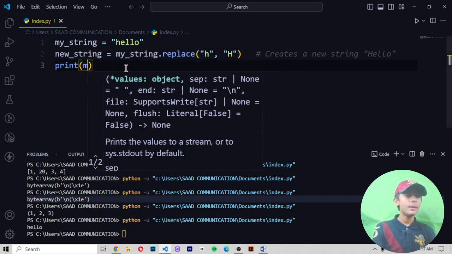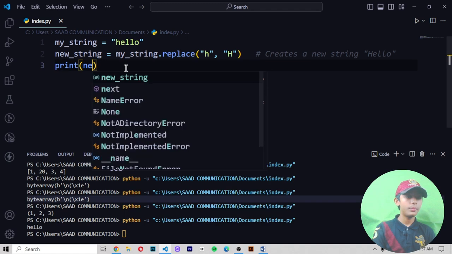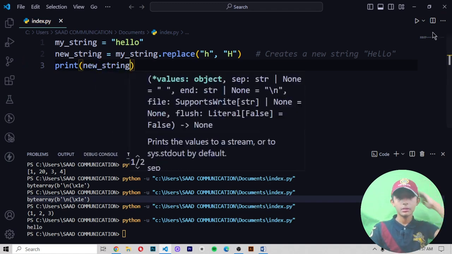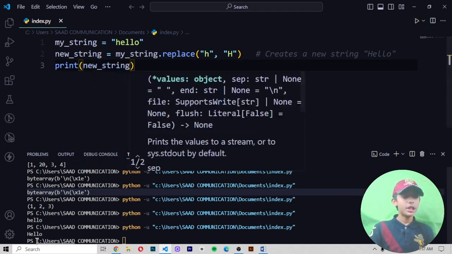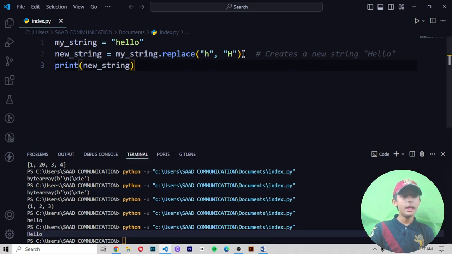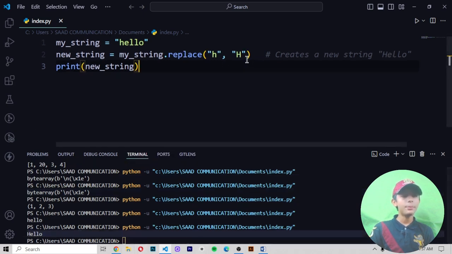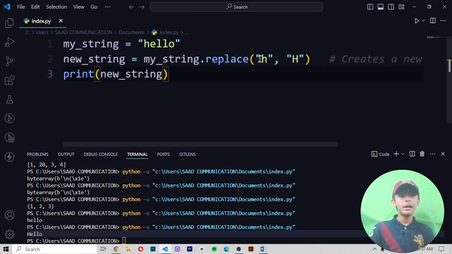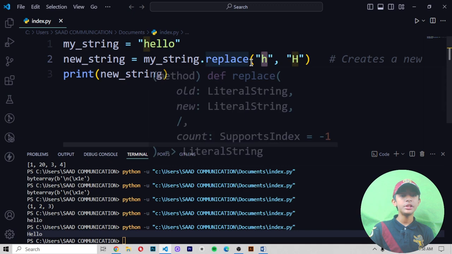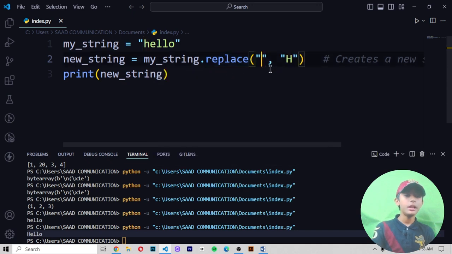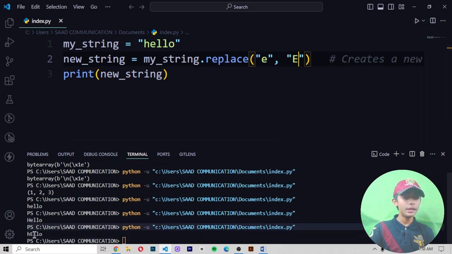But if I print new string, it gives me Hello with the H in capital. Why? Because here I used the dot replace method. The dot replace method replaces any word. I replaced h with capital H. If I say e into capital E, it gives me H and then E in capital.